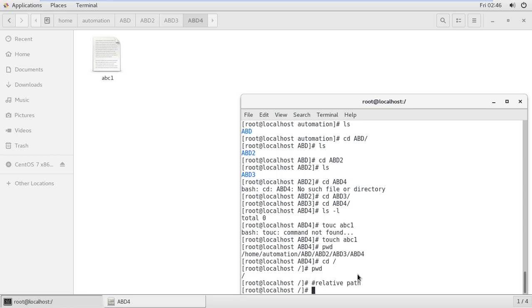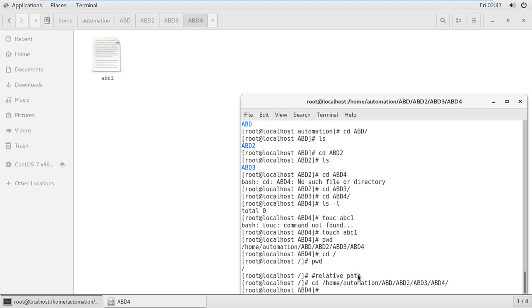So right now I'm going to slash home, automations, abd, abd2, abd3, abd4, enter. So this is called an absolute path. You directly go into that destination directory using a single command.